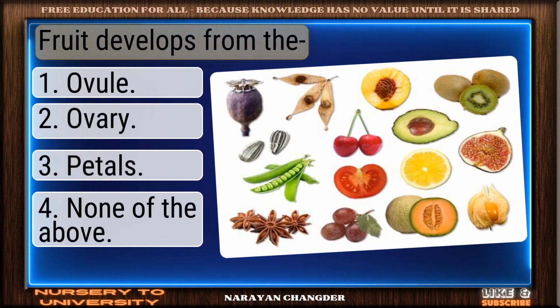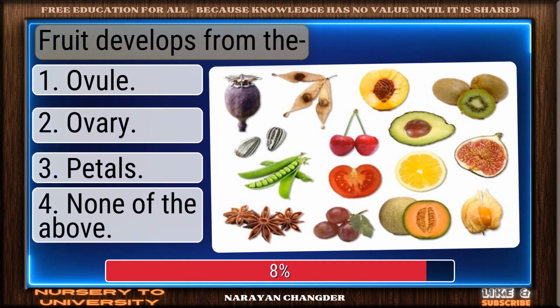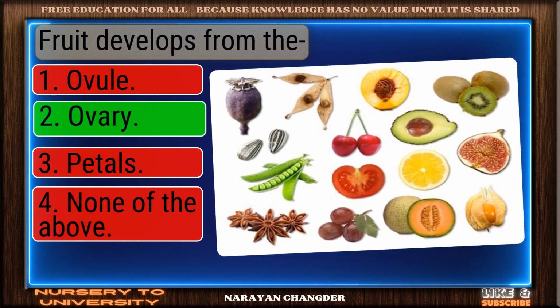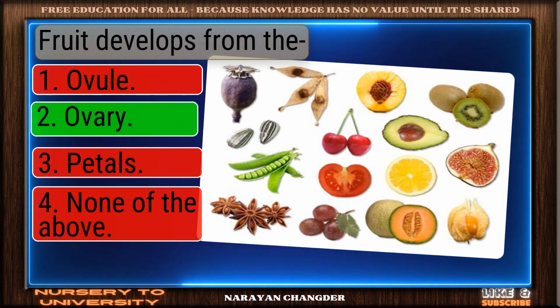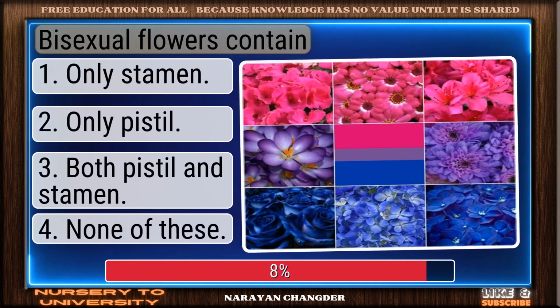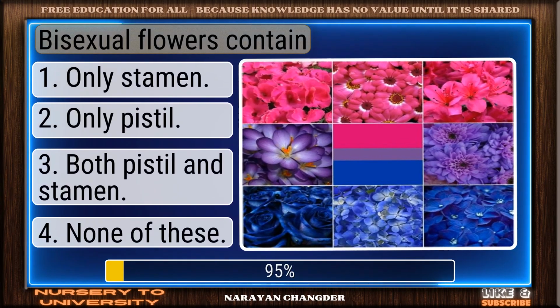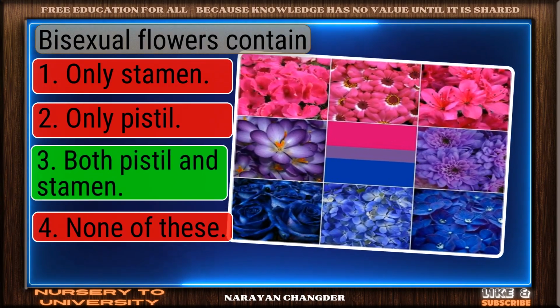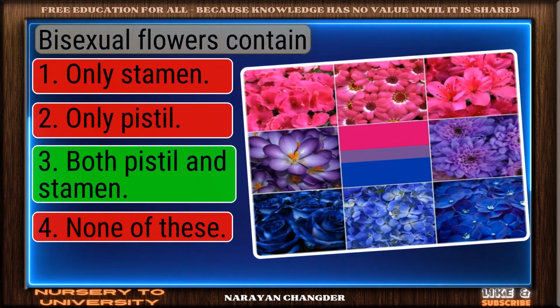Question number 258. Fruit develops from the. Solid response. Ovary is a valid choice. Question number 259. Bisexual flowers contain. Excellent choice. Both pistil and stamen is the right answer.